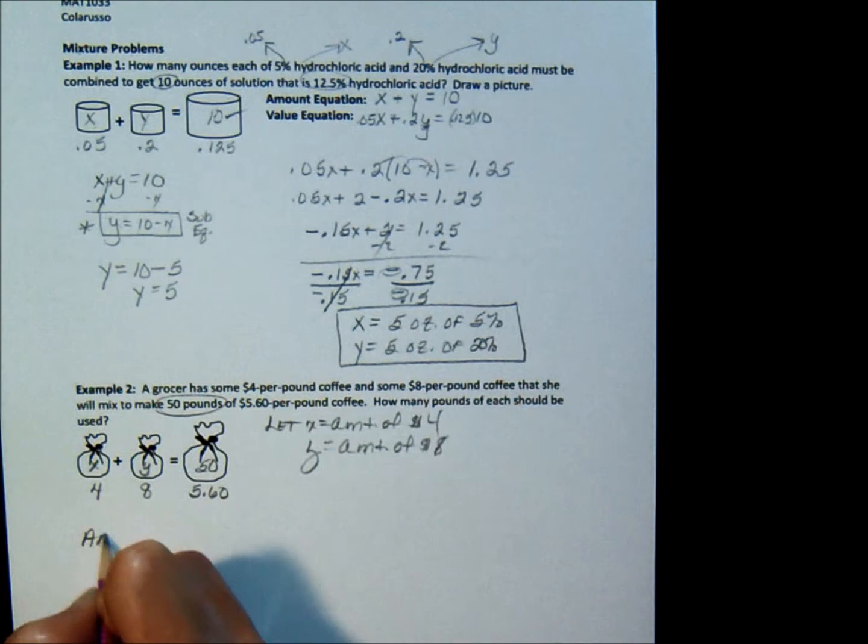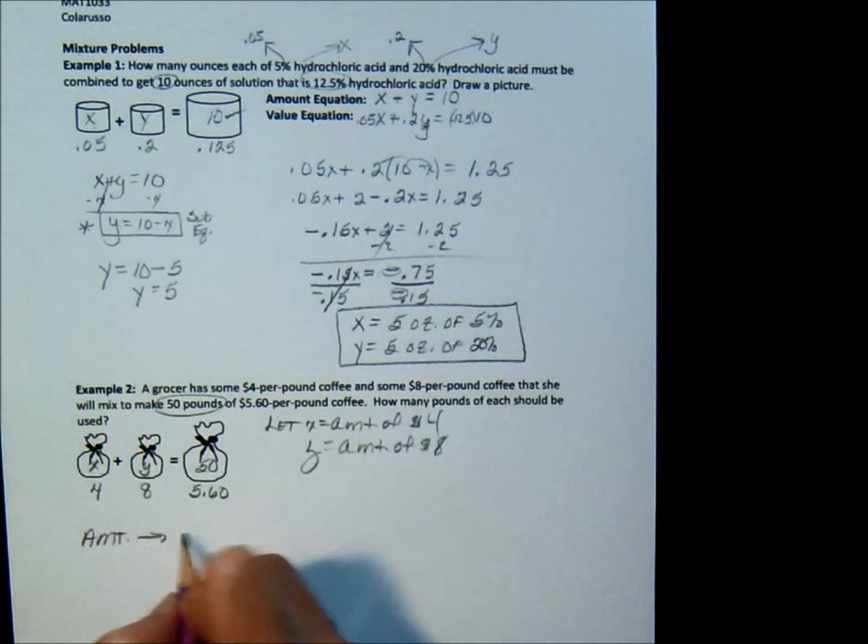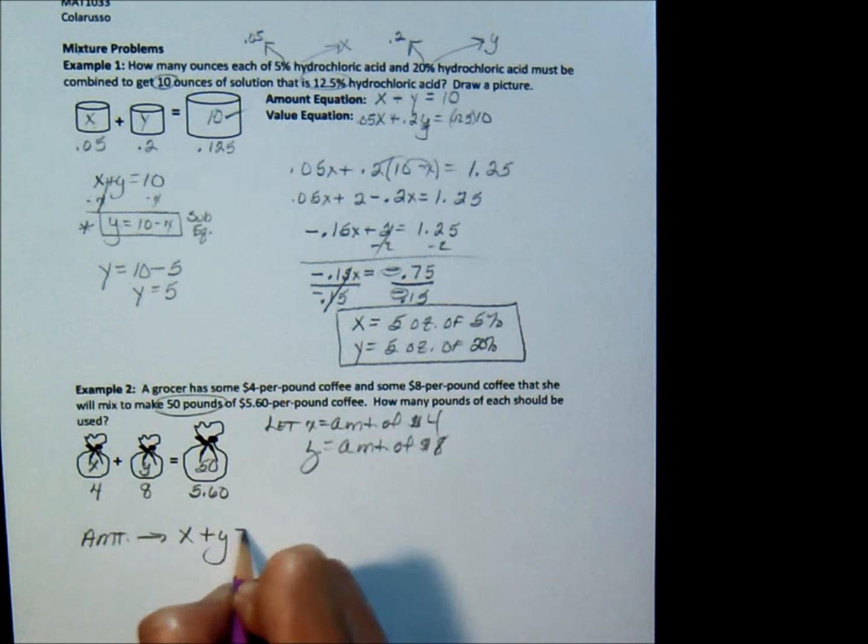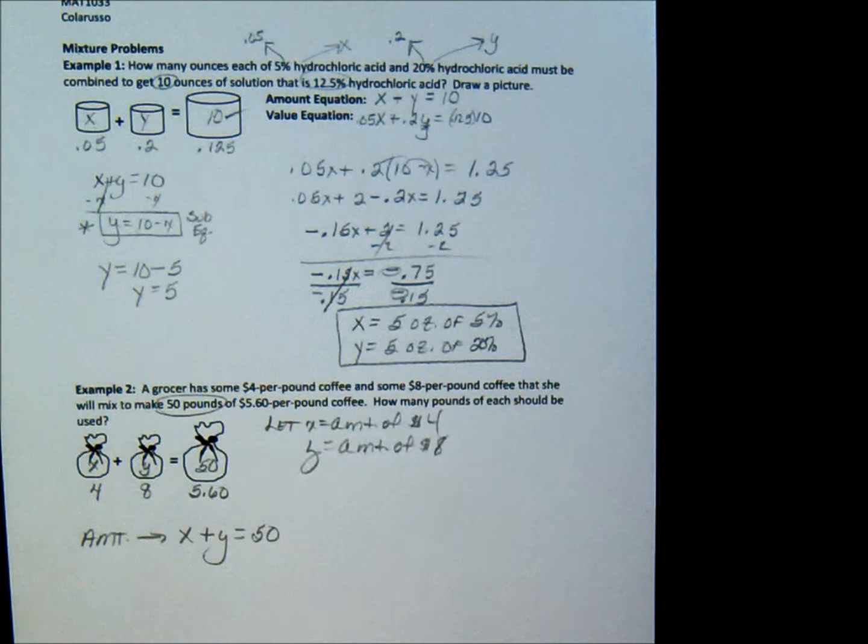Our first equation is our amount equation, x plus y equals 50. Our second equation is our value equation. Remember, it's the same as the first equation, x plus y equals 50, but there are values in front of the amounts.